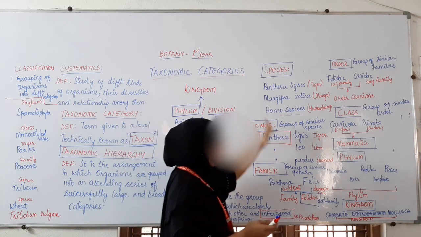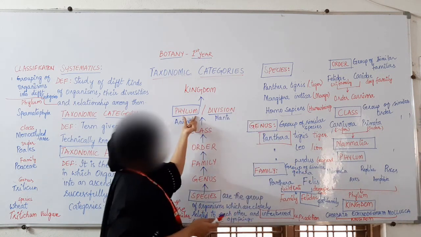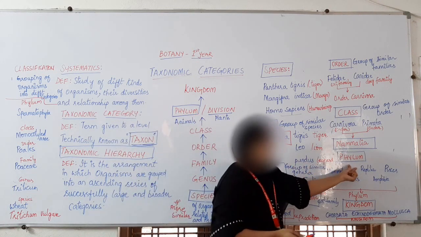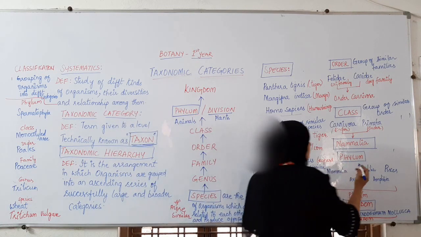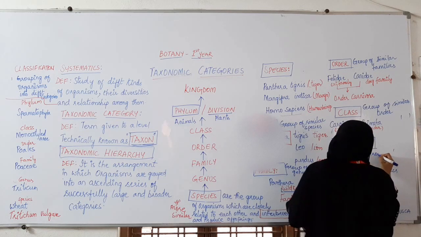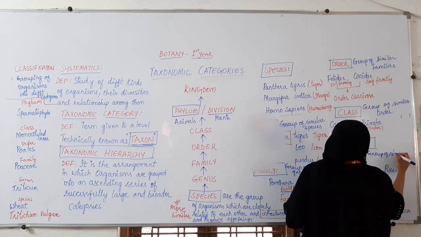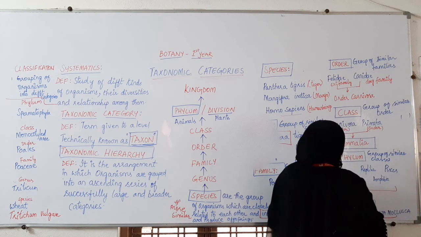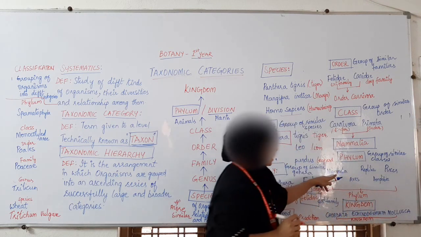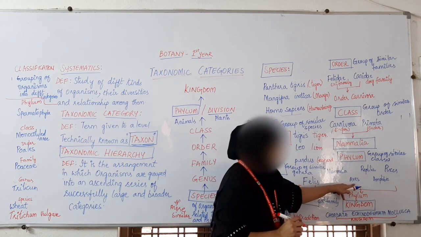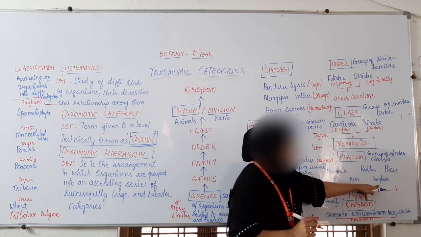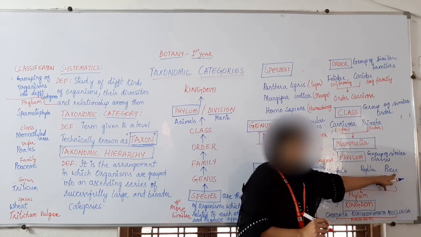Okay, as we are talking about animals, the taxon is phylum. Phylum is nothing but a group of similar classes, like Mammalia is one class, Aves is one class, Reptilia is one class, Amphibia is one class, Pisces is one class.